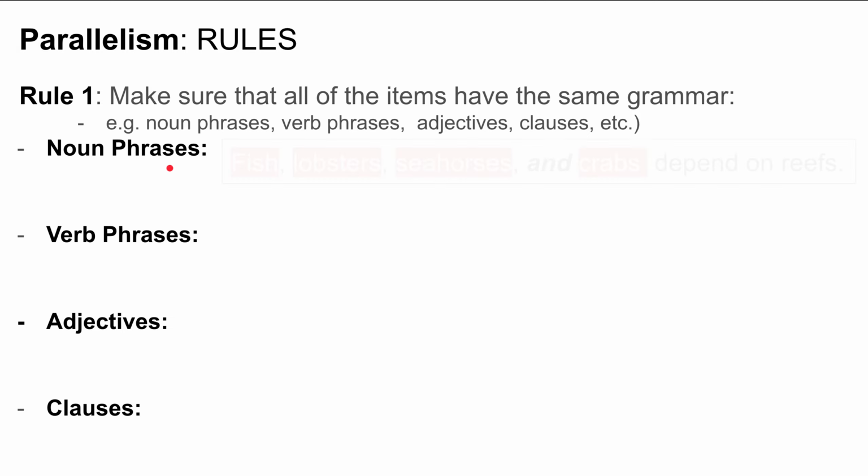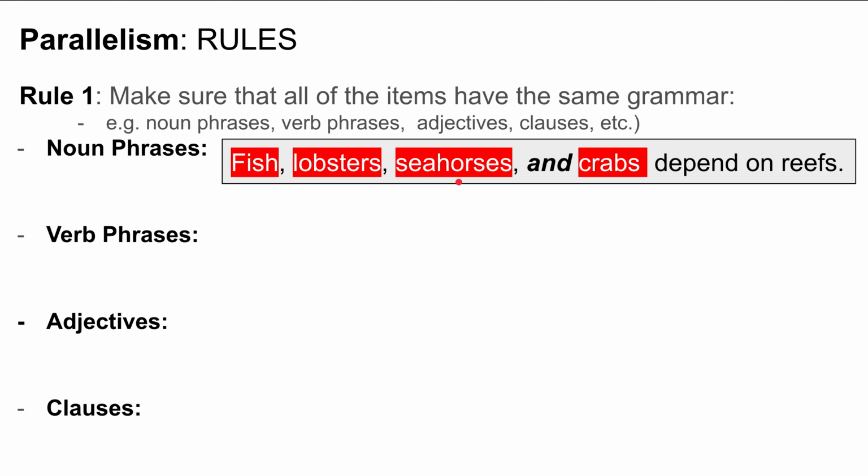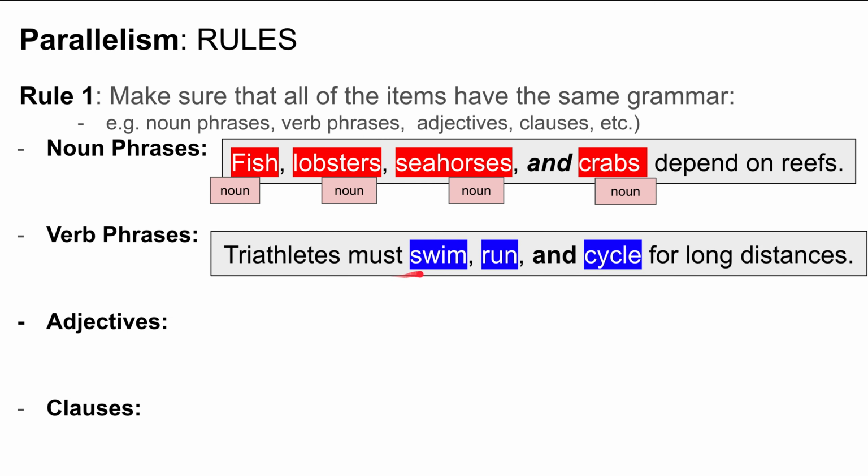For example, with noun phrases: fish, lobsters, seahorses, and crabs depend on reefs. Okay, all of these are noun phrases. Fish is a noun, lobsters is a noun, seahorses is a noun, and crabs is a noun. Let's look at an example with verb phrases. Triathletes must swim, run, and cycle for long distances. Okay, all of these are verbs right here in the list. So they must swim, it's a verb, run is a verb, and cycle is a verb.